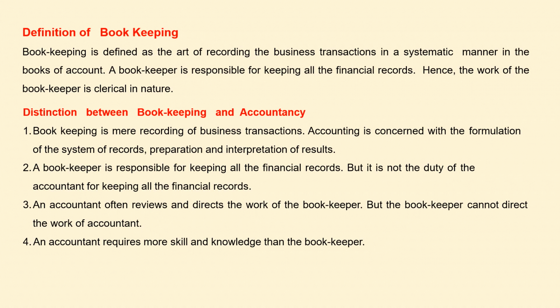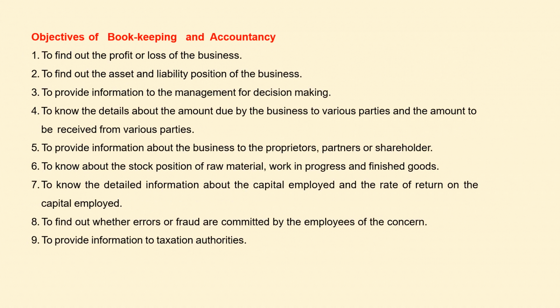You can keep in mind that the bookkeeper is writing the primary things, and the accountant sees the technique in the preparation, finds out any errors committed, and is involved in the rectification of that. Now let us study the objectives of bookkeeping and accountancy. There will be some objectives for any work. Here accounting also has some objectives.